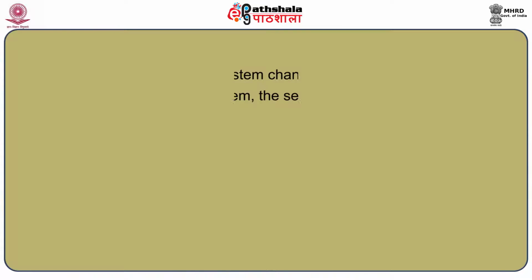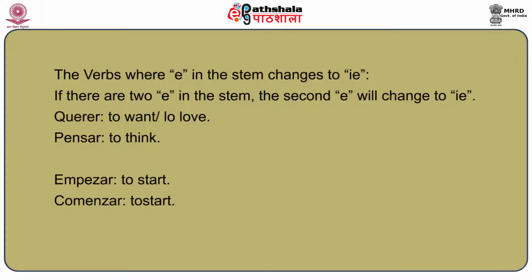Now before going into detail, let's see the verbs where e in the stem changes to ie. Before that, you have to remember that these verbs maintain the endings that we saw in the previous module, and also if there are two e in the stem, the second e will change into ie.